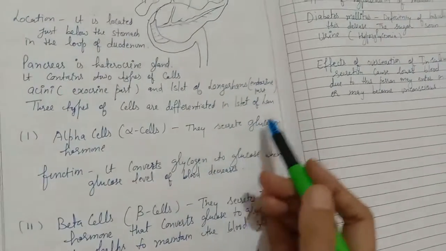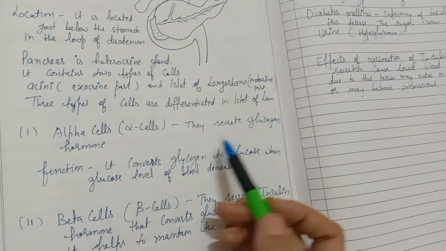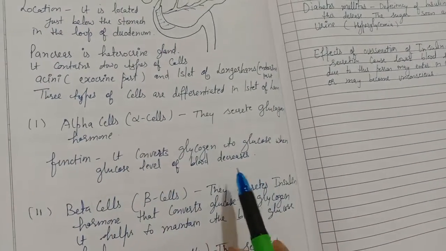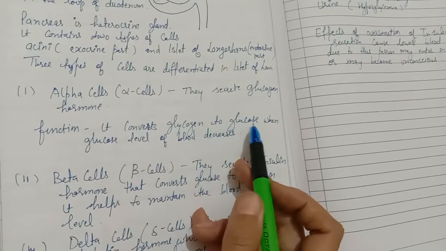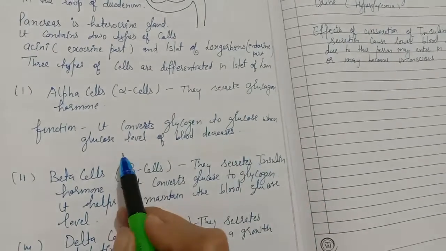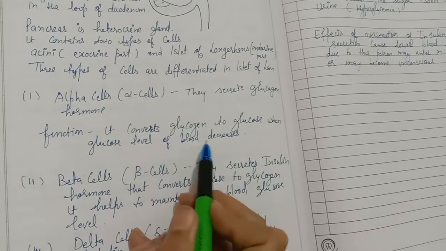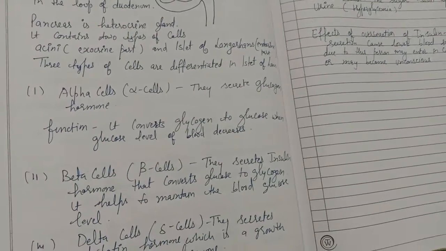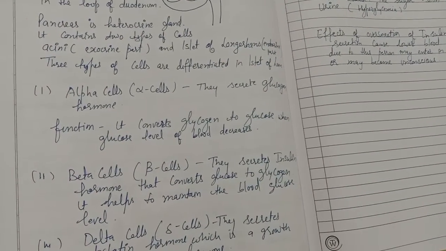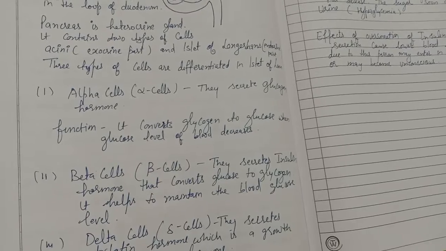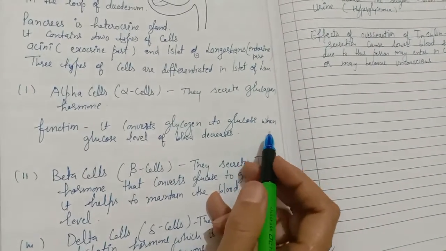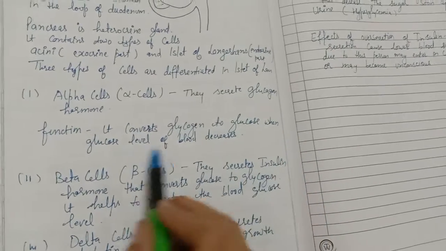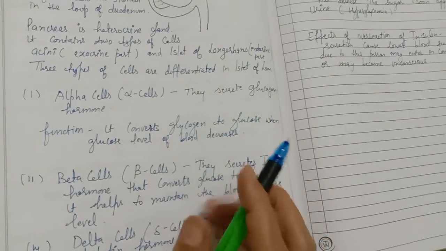Its function is to convert glycogen to glucose when the glucose level of the blood decreases, when the glucose level of the body becomes low.